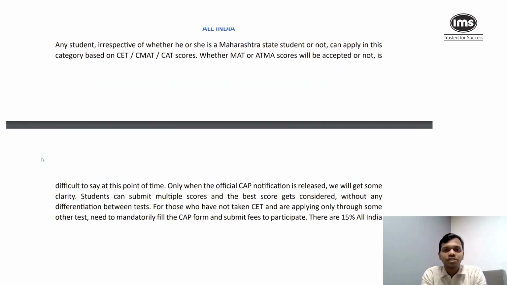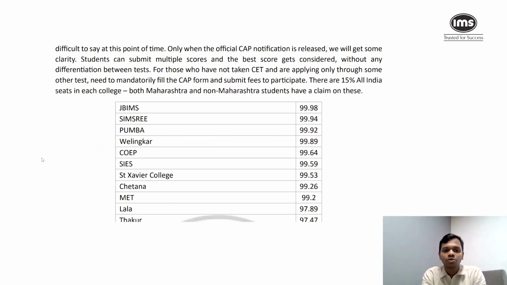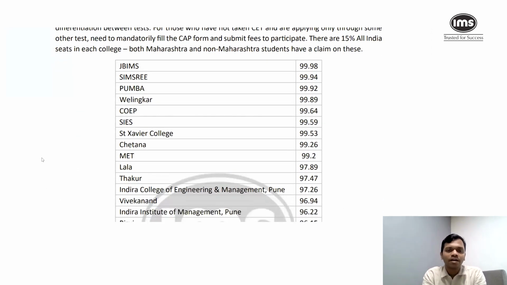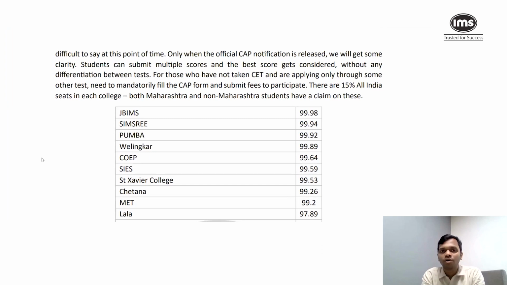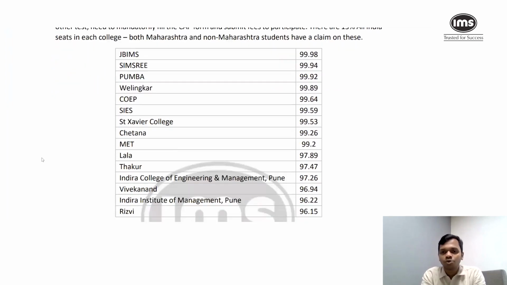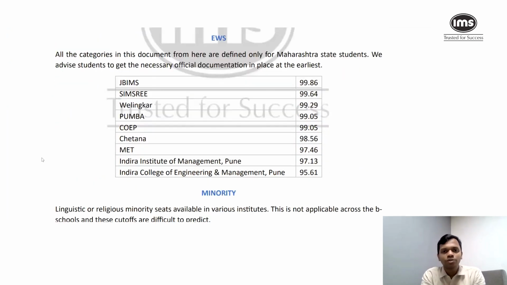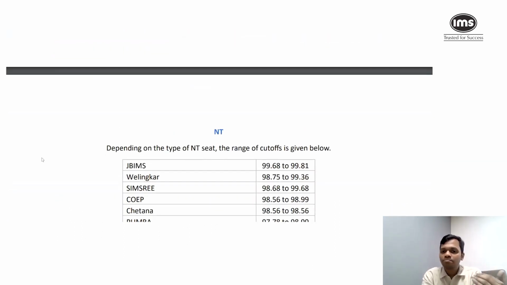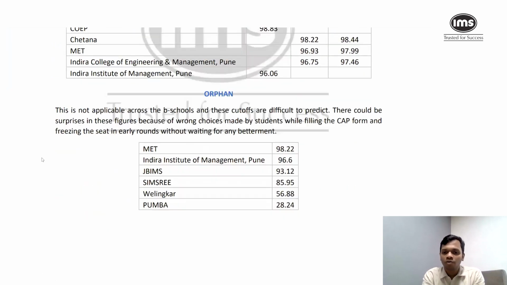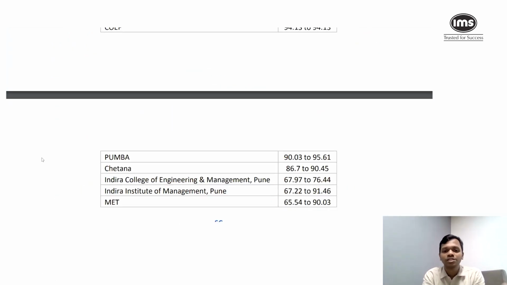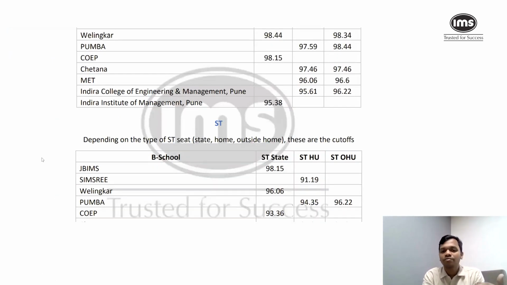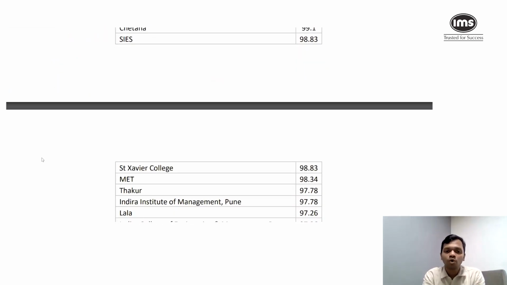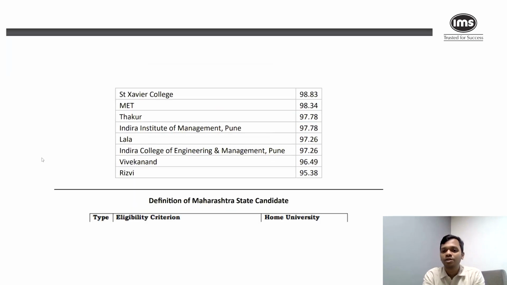Now, what we have also done is given cutoffs for the all India category. So you'll be able to see, okay, for all India students, what were the cutoffs like? And multiple exams get accepted for all India. So all those details have also been given to you. You can go through this. You will find cutoffs for EWS, minority seats, whether it is NT, OBC, orphan, PWD students, SC, ST. We've also given data for the tuition fee waiver scheme that is out there.